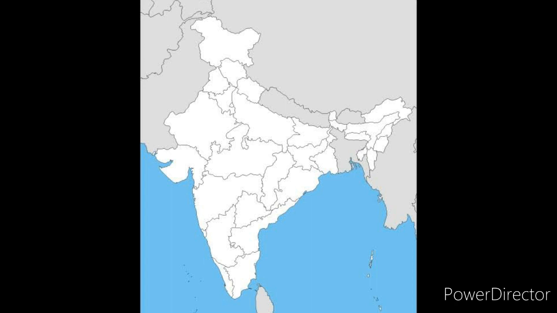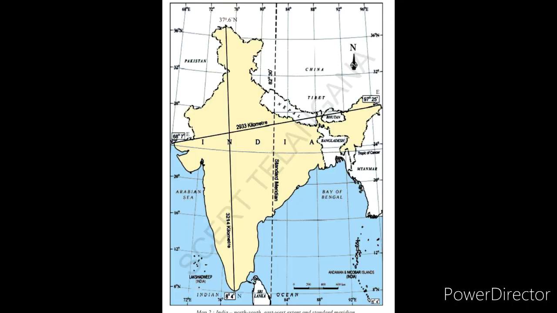If we identify the map pointing of this chapter, observe here from the beginning part. The distance between north to south in the India map is 3214 kilometers.